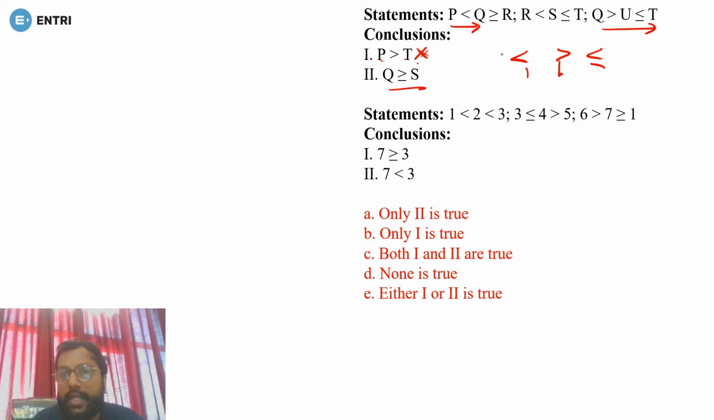Now next is Q to S. So how can you reach from Q to S? Okay, so you go from Q to R and R to S.